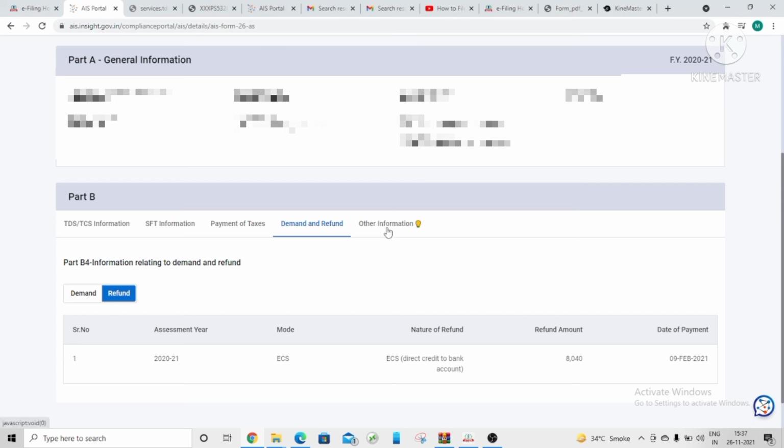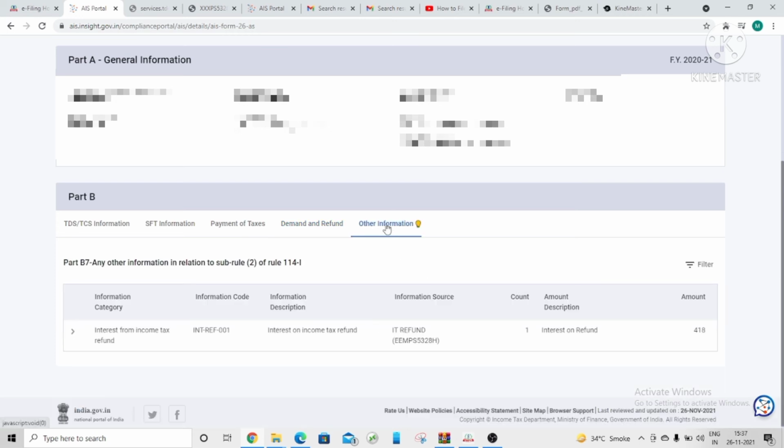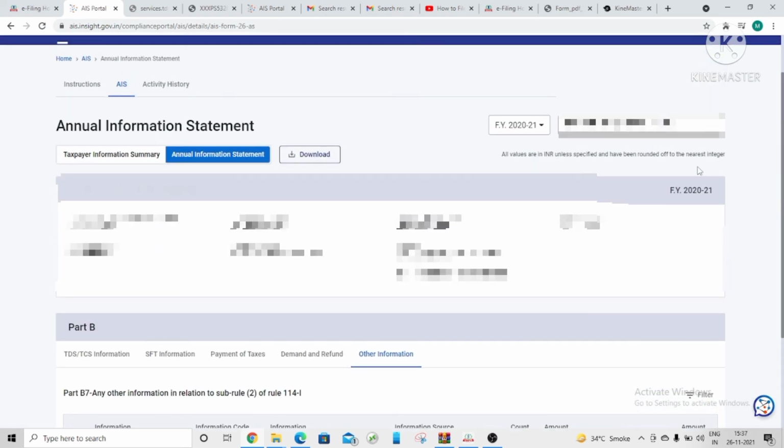Next, other information. Yes guys, apart from the earlier information, if there is any other information like penalty, fee, interest on taxes, or interest on refund, it will show here. As you can see, in our case, interest from the income tax refund is reflected here. So guys, this is our AIS.